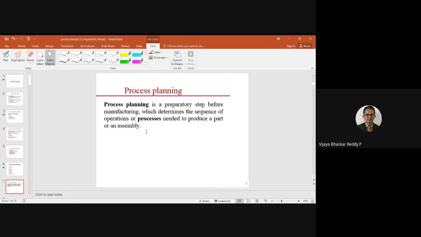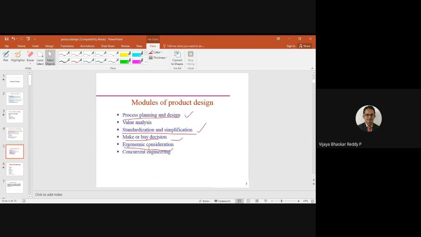Okay, so the process means what are the process steps that we are going to follow, what are the ways that we are going to manufacture it.